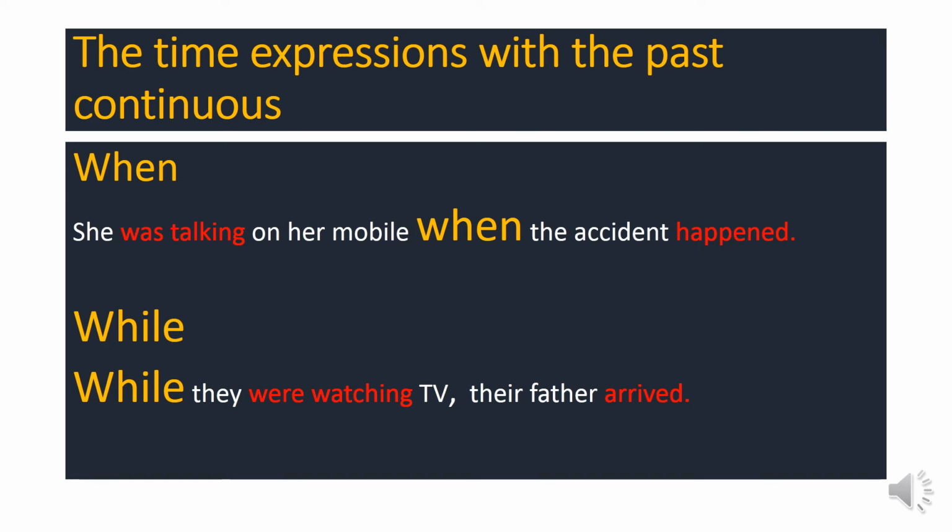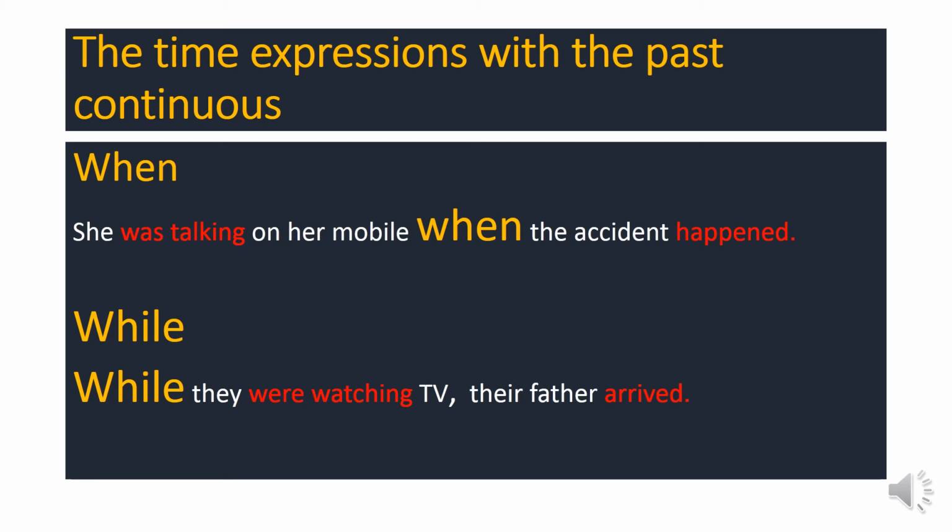Here we have two actions. The first action, which was talking on the phone or talking on the mobile, is a long action and it takes time. So the long action which takes a long time will be in the past continuous.